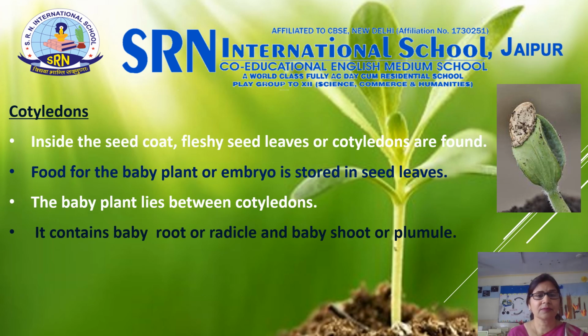Seeds like gram, pea and beans have two cotyledons and are called dicot seeds. Seeds like rice, maize and wheat have only one cotyledon and are called monocot seeds.